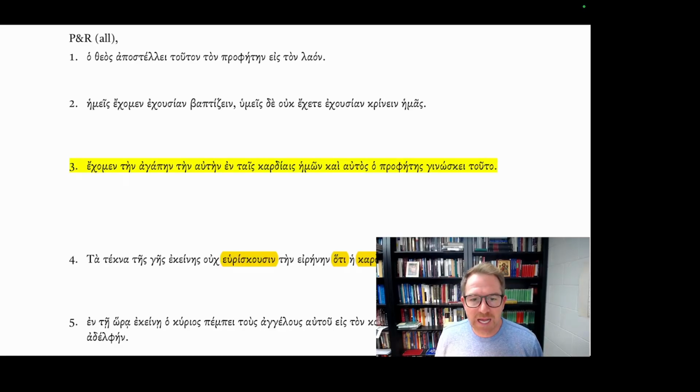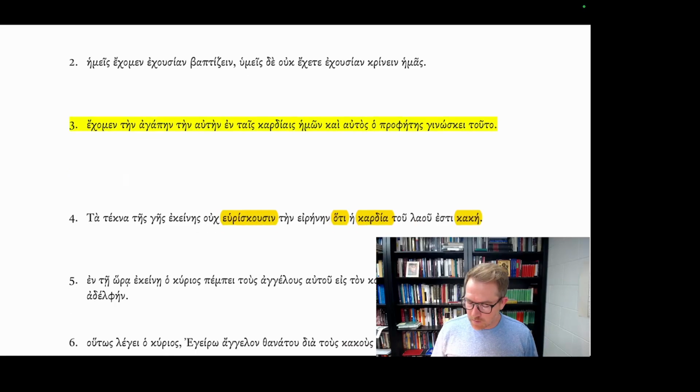Echamen tein agapein tein autein en tais cardiais hemon kai autas ha prophetes genoske tuta. Whenever we have a sentence like this, we want to, as much as we can, think about how it might break up. So we have this conjunction kai, so let's separate this out. Echamen tein agapein tein autein en tais cardiais hemon. Echamen is from our verb echo, I have.